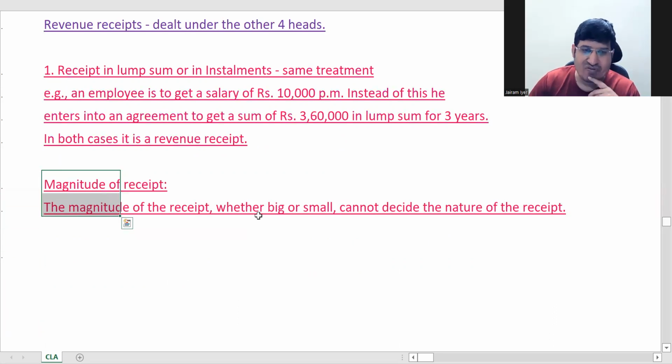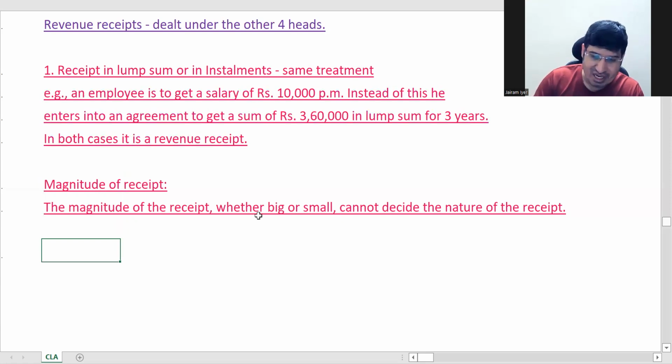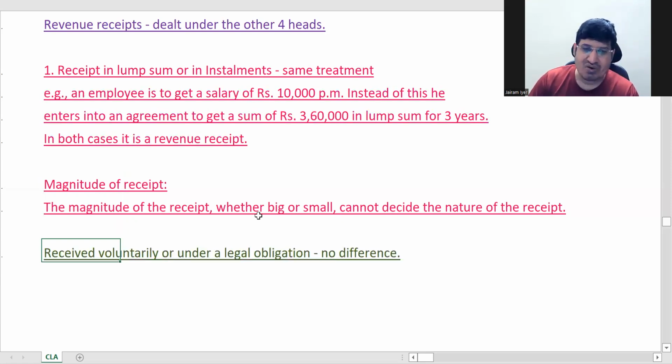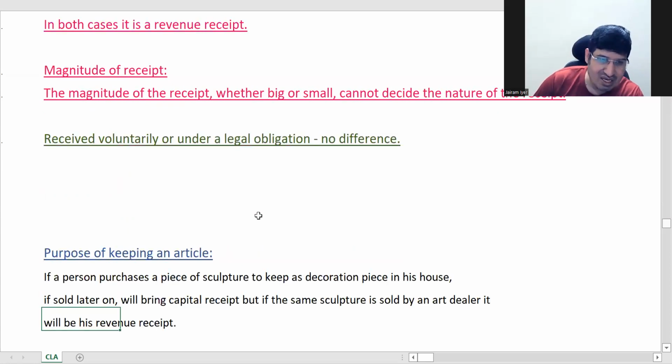Then magnitude of receipt, big or small, doesn't decide whether it is capital or revenue. Never get confused with magnitude. Now, voluntarily or under legal obligation, no difference. Sometimes you will get a higher bonus which was not there in your conditions, but you have got it. It doesn't mean it will not be taxed. Voluntarily or by legal obligation, however you have received it, you pay tax.